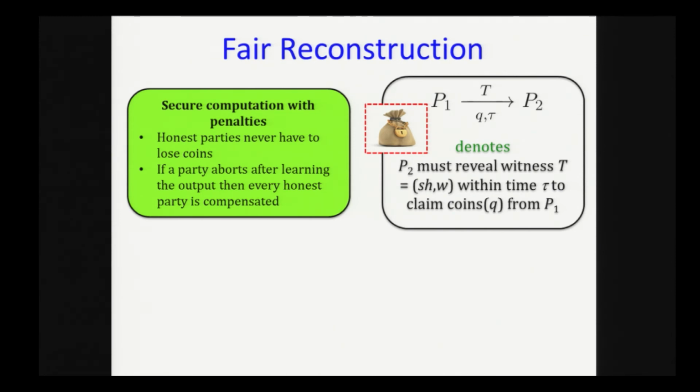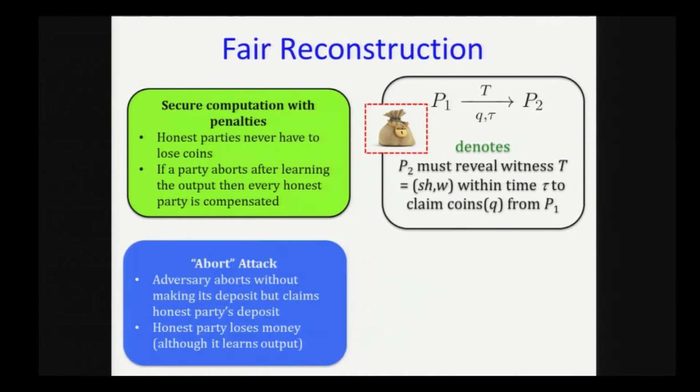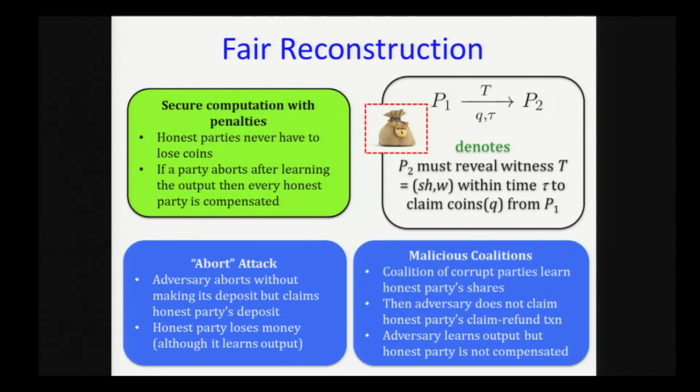And note that the FCR transaction itself does not give any simultaneity. So obviously, the malicious parties can abort, for example by not making a deposit. In this case, the malicious parties might have claimed a deposit made by an honest party, but then they wouldn't have made a deposit. So it's possible that the honest party may learn the output, but it will lose its deposit. Right? This is something that we want to avoid. And also sometimes the adversary does not make a claim. This is problematic when you're considering malicious coalitions.